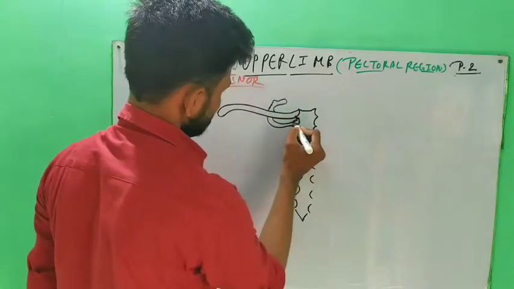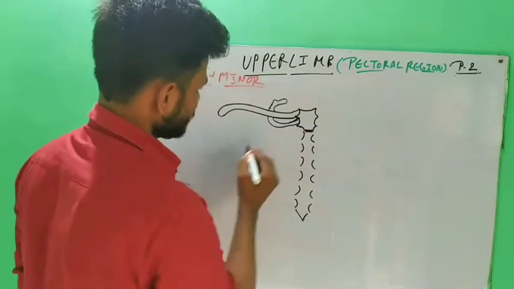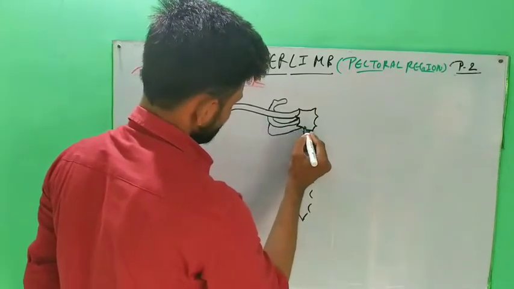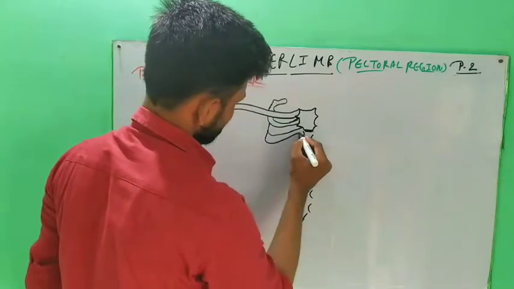This is the first rib, and after the first rib, this is our second rib.